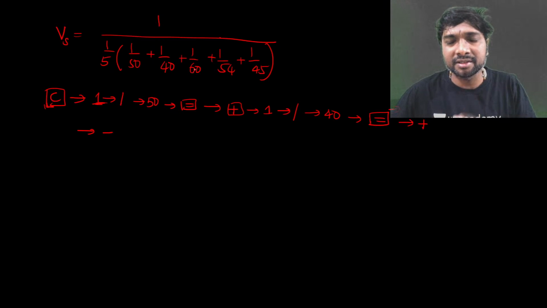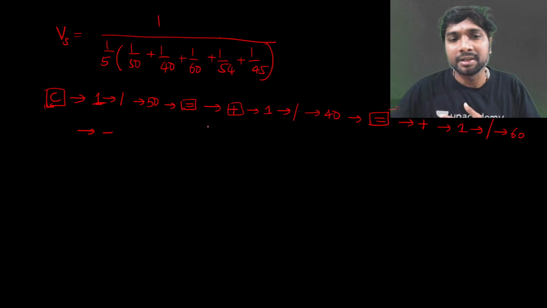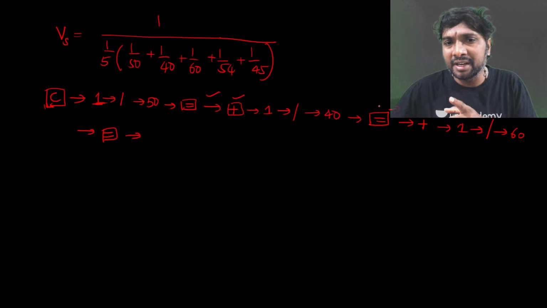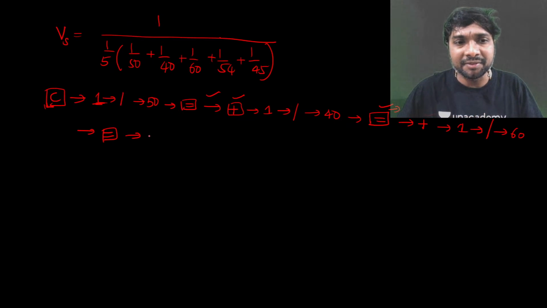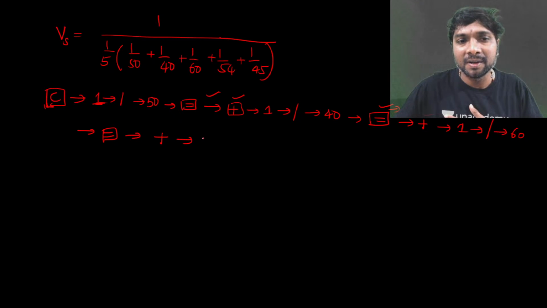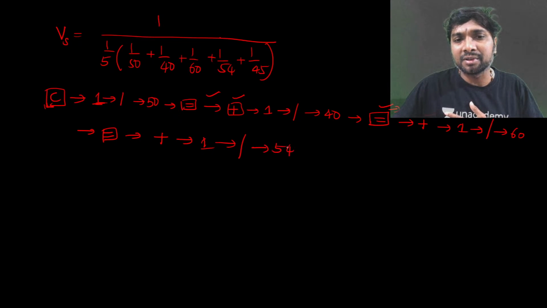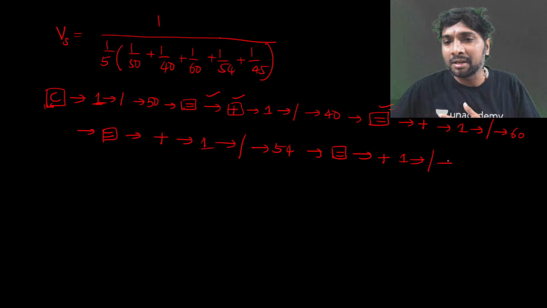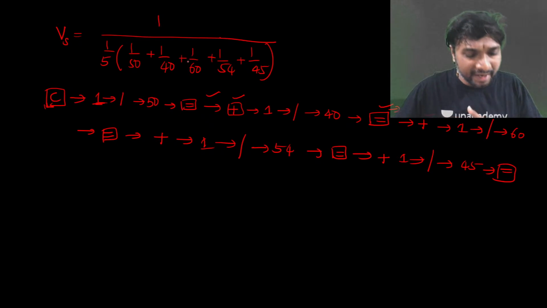Then after that plus, after that 1 divided by symbol 60, then equality symbol. Immediately after equality symbol, plus symbol, right? Like that. After equality symbol, plus symbol you have to write, right? After that 1, then divided by symbol, after that 54. Then you go for equality immediately. Then after equality, plus 1 again divided by symbol, then 45 is there. Then after that, what we need to do? Equality symbol, right? So now we are getting this bracket value.